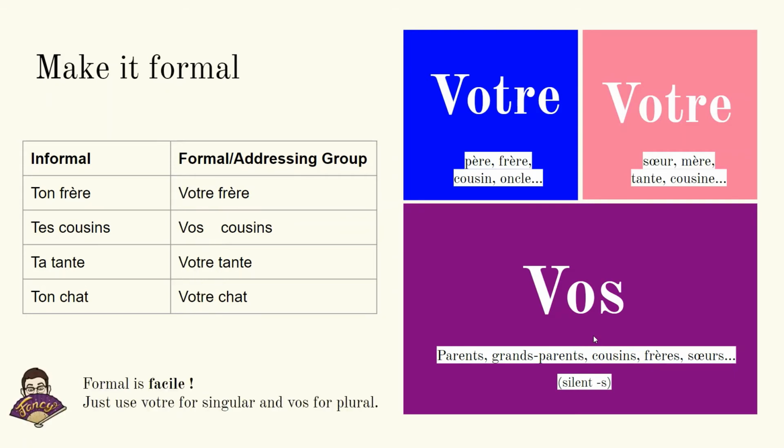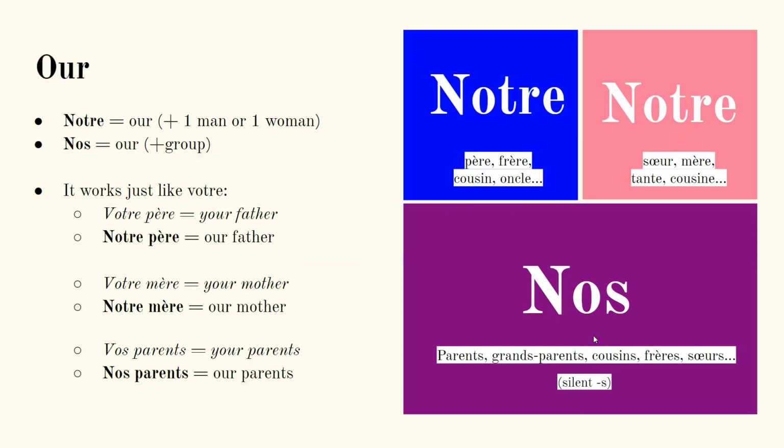Let's look at our answer key. Ton frère becomes votre frère. Tes cousins becomes vos cousins. It's plural. Ta tante becomes votre tante. Ton chat becomes votre chat. What's cool about votre is that it doesn't care about masculine or feminine, so ton and ta both just become votre when you're being formal.